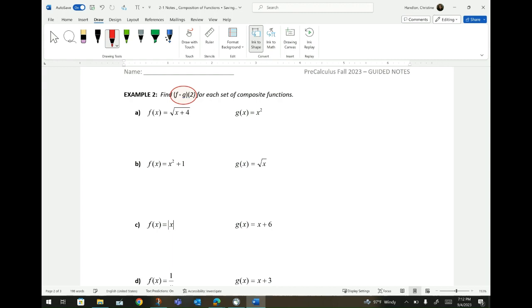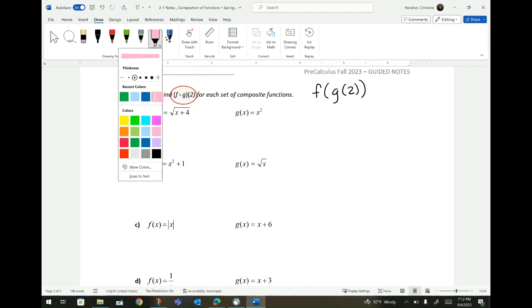So what does f in composition of g of 2 mean? Well, that just means f of g of 2. Now remember what I told you. We always start by working from the inside out.